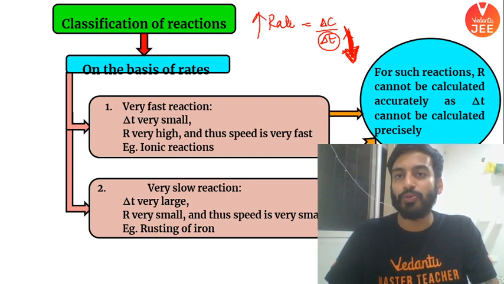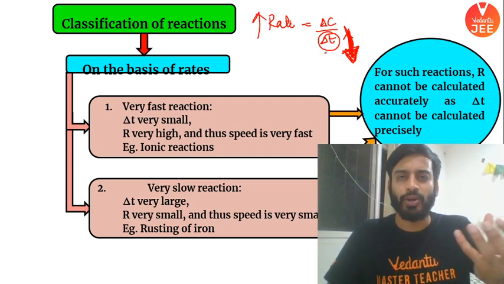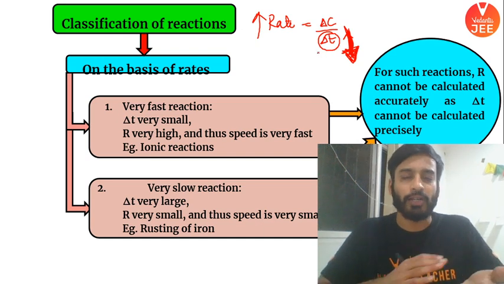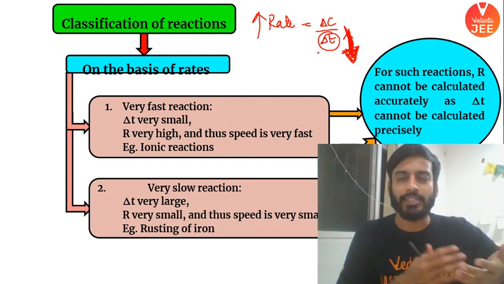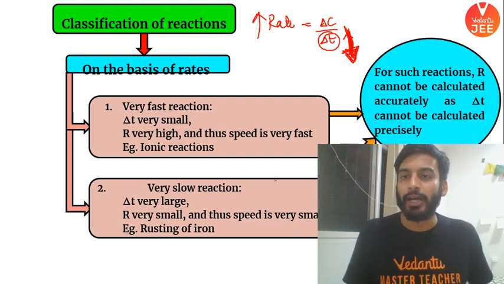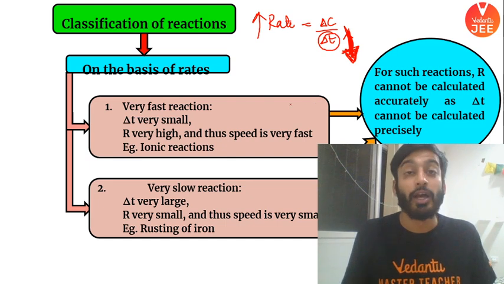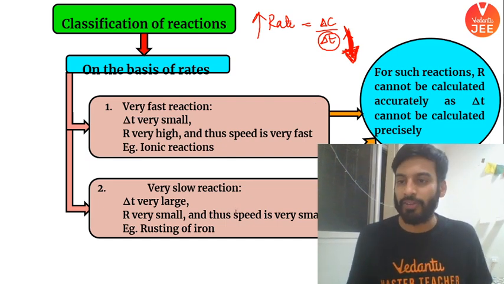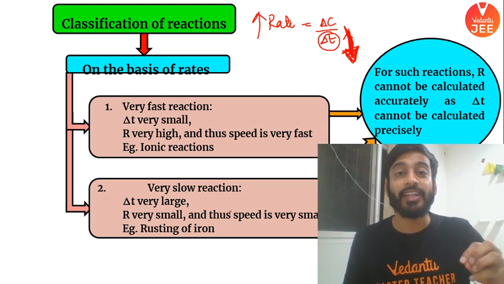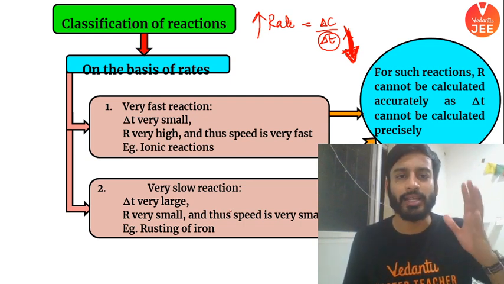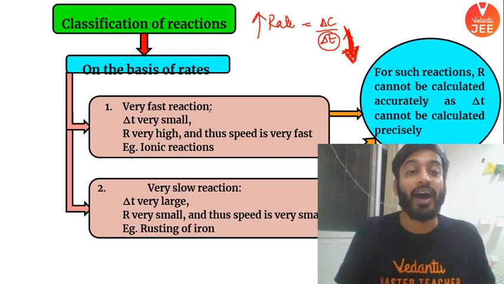Case number one says when your time taken for a reaction, you are giving a reaction to convert from reactant to product and it is happening very fast. The reactants are giving you product very rapidly. It means time taken was very less. It means rate of the reaction would be very fast. That kind of reactions are called very fast reactions, and they are ionic reactions. Generally, the best example for very fast reaction are ionic reactions.